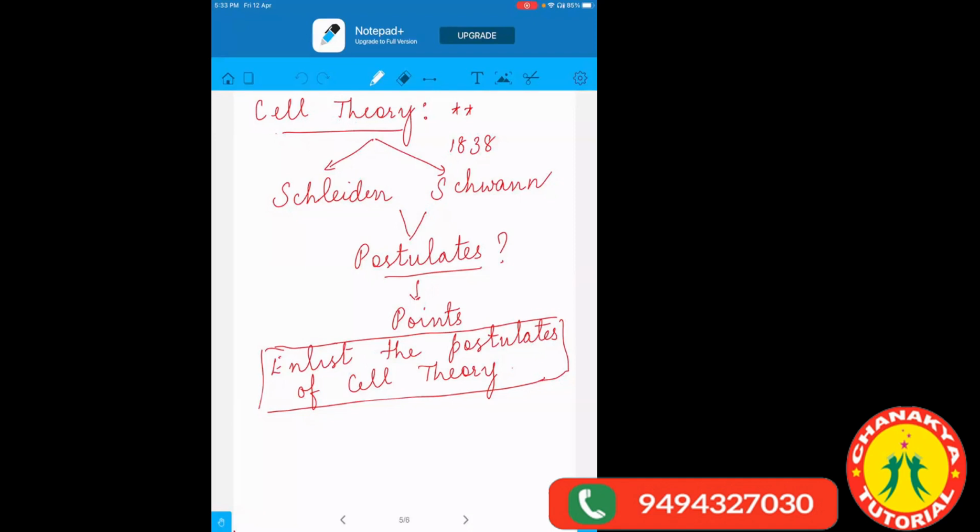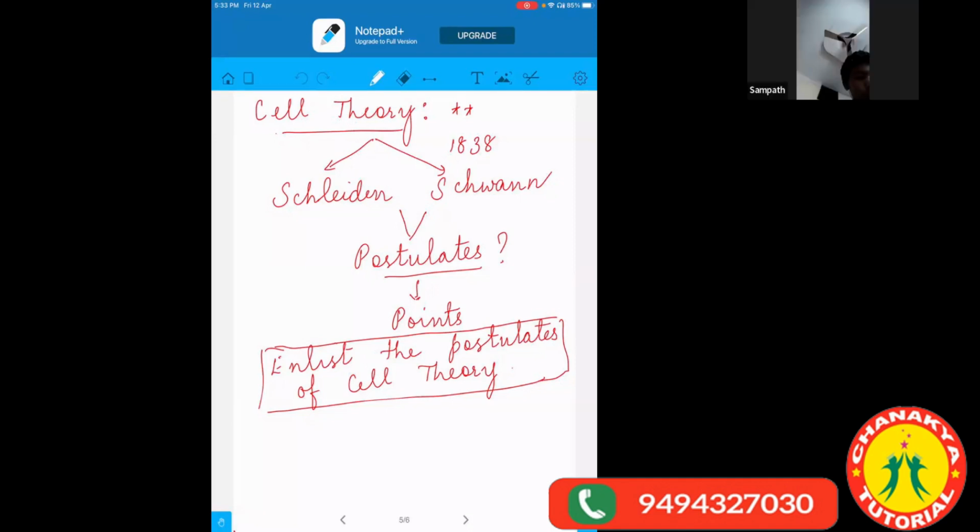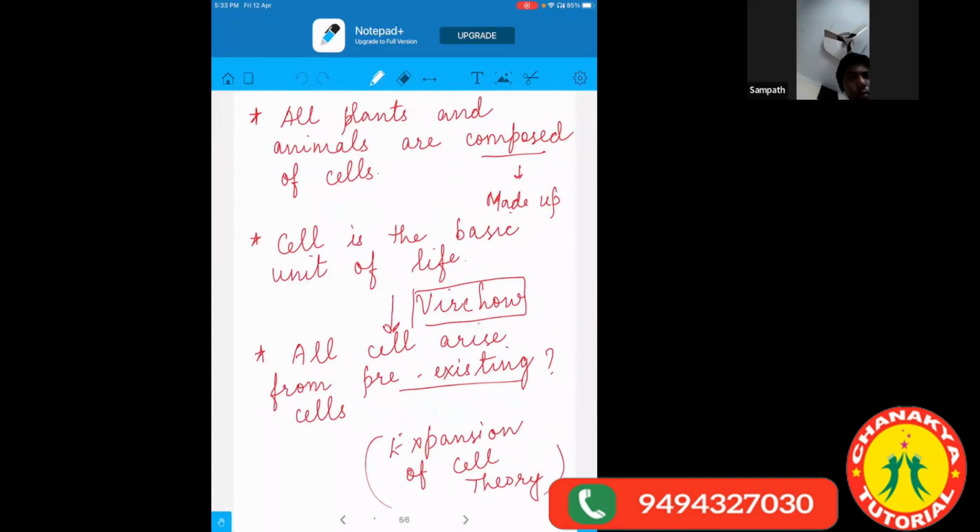Done, children? So write down these points.